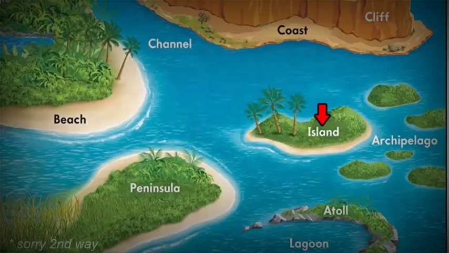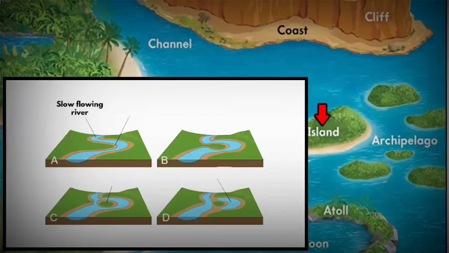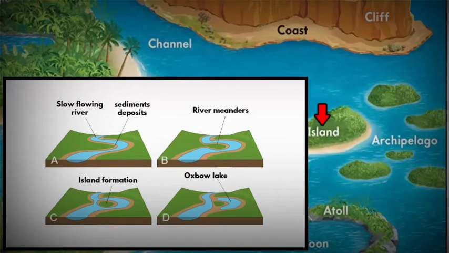The third way by which an island is formed is through deposits of sand that came from erosion. When rivers flow, sand and other debris are picked up by the river current, which is called erosion. These sediments get deposited in certain areas. Over time, it creates a landmass, which is nothing but an island.